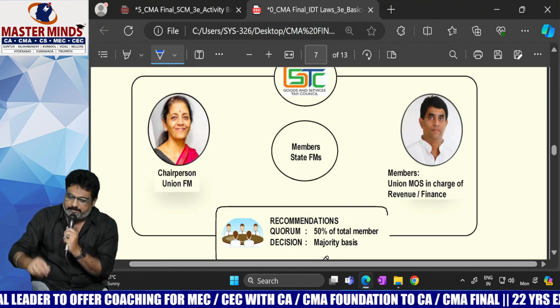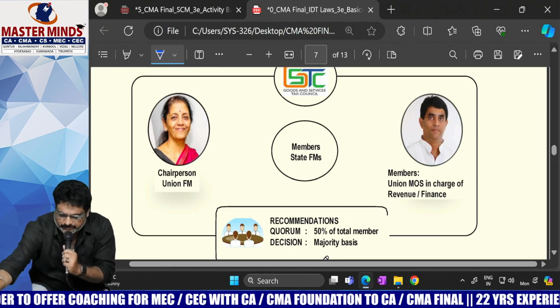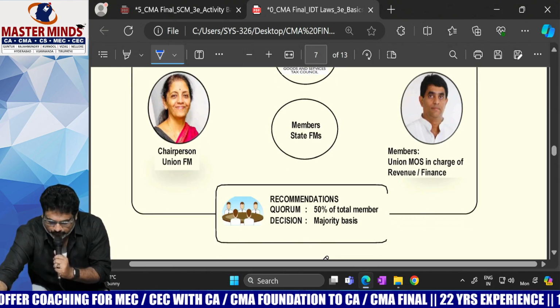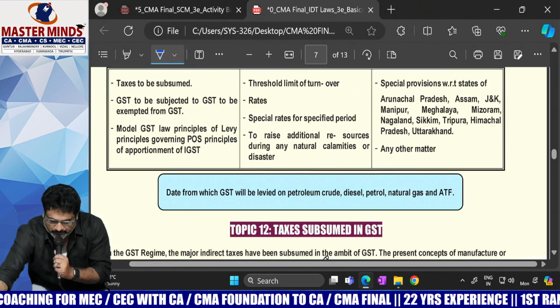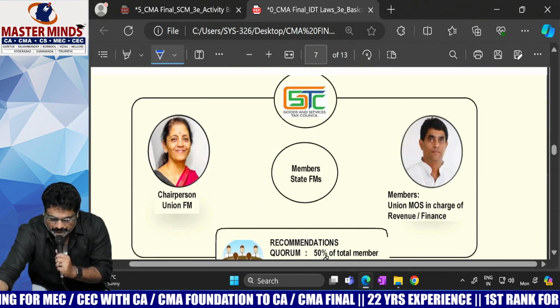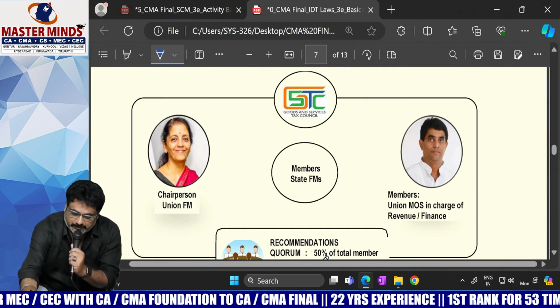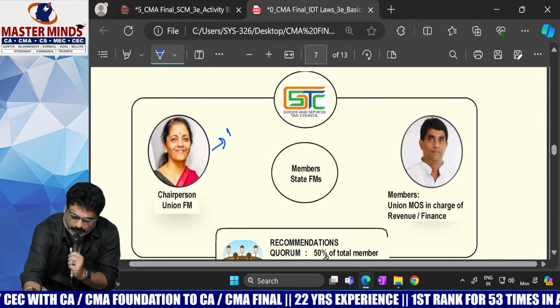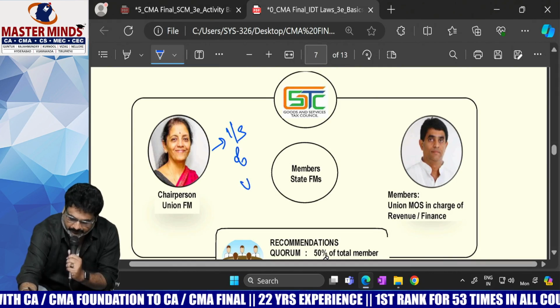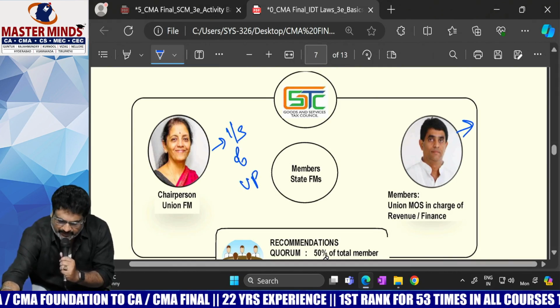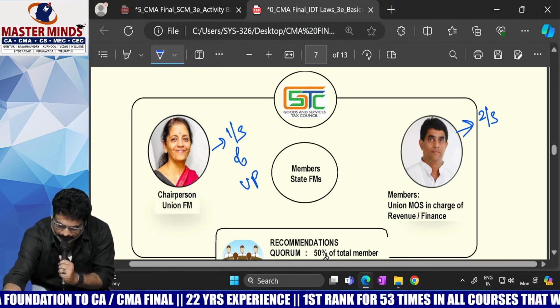Sir, with respect to any decision in GST Council, in which way will it be taken, ma? Based on majority. Sir, what is the majority rule here? Here, central will have the power of 1/3 of the voting power. States together will have the voting power of 2/3.